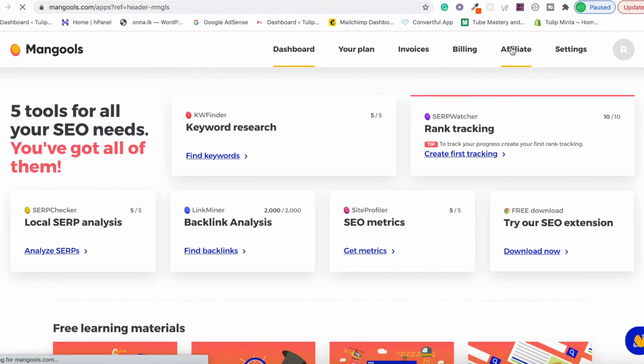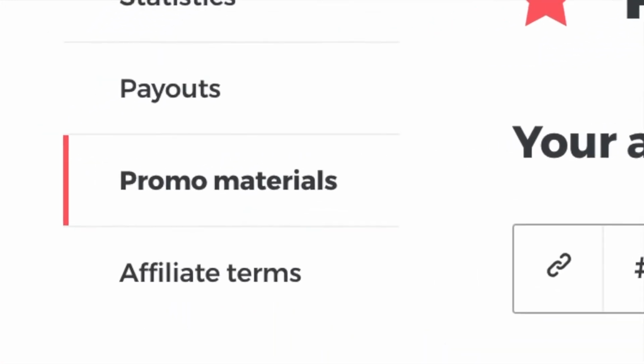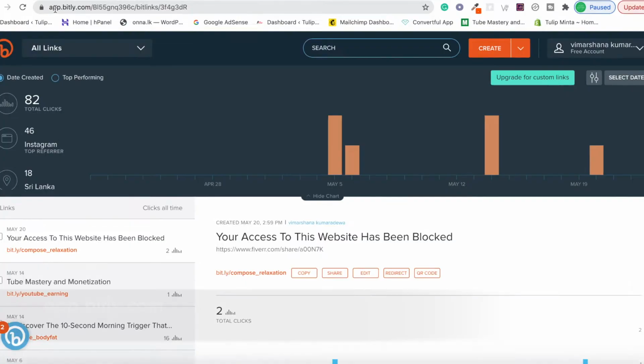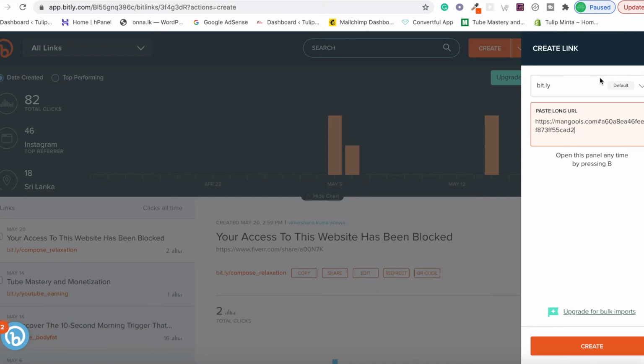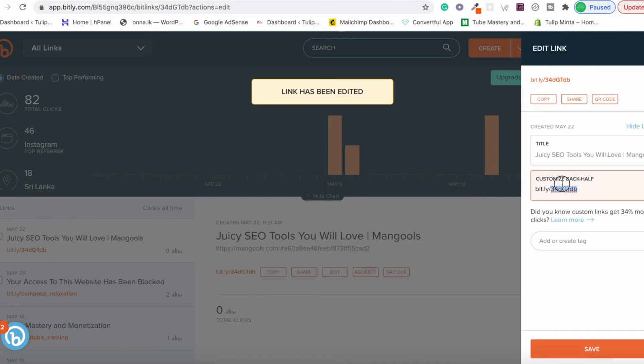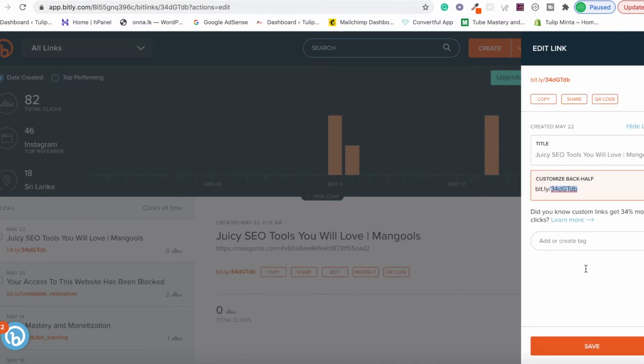Step number 4, go to the dashboard, go to affiliate, go to promo materials and copy your affiliate link. Go to app.bitly.com and shorten your URL by pasting your URL here. You can customize the back half if you want. If not, just save your URL. People are more likely to click on shortened links, as well as you can see how many clicks you got and from which country you got those clicks.